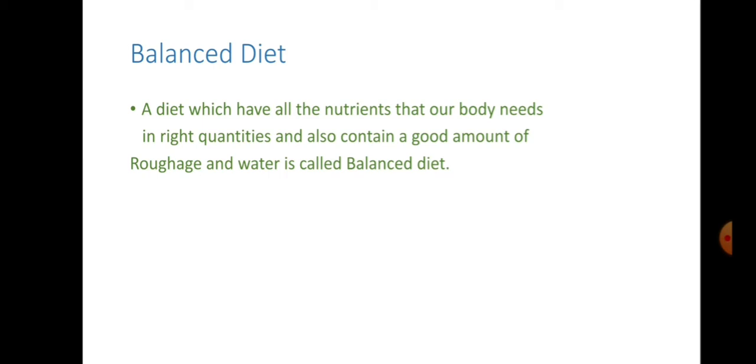Because what is a balanced diet? The food we are eating has all the nutrients: carbohydrates, proteins, fats, vitamins and minerals in the right quantities. And that food also contains a good amount of roughage and water. That food is known as a balanced diet.